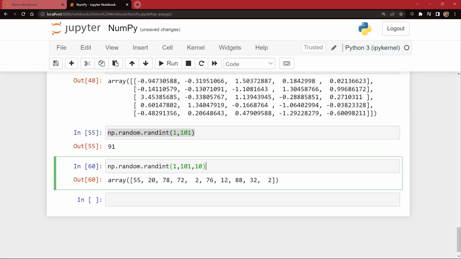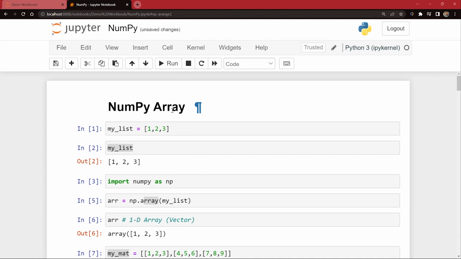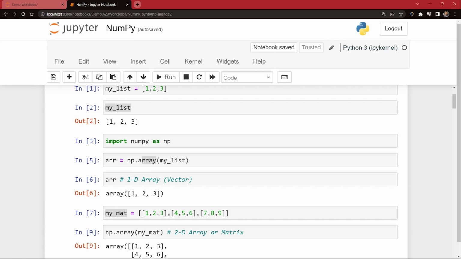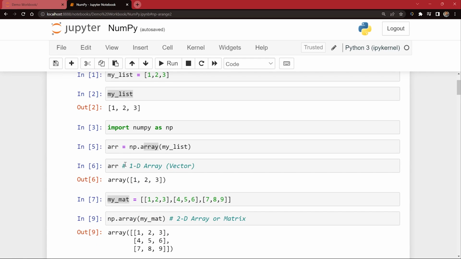So this is all about NumPy, guys. I hope you have liked this tutorial about NumPy. We have got into depth about NumPy arrays. We learned about all the things. So let's quickly go ahead and revise all the things once. If I want to create a NumPy array, we used to create a list, and after that list, we imported NumPy as np. So this was the alias name. Without writing numpy.array, I was just saying np.array. I created this array by passing this list into the array function, and then I printed that array.